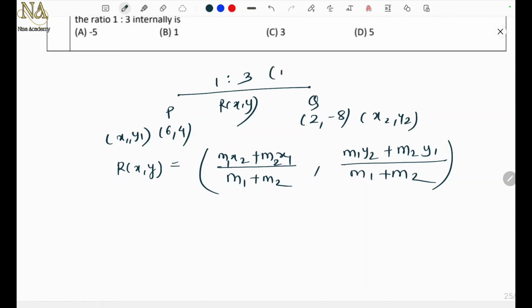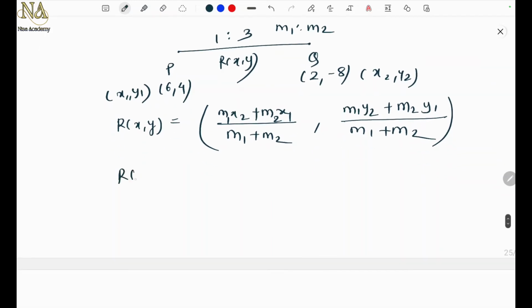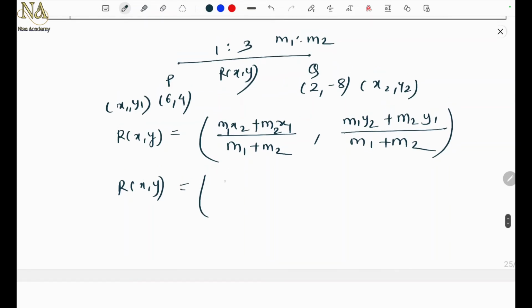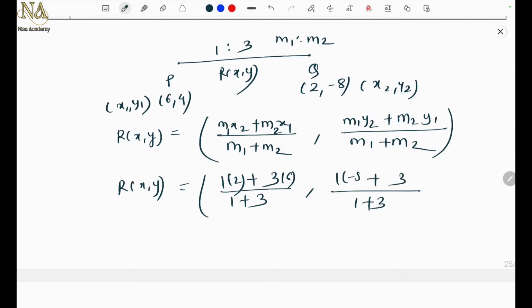We will take this as x1, y1 and x2, y2, and m1 is to m2 is 1 is to 3. So R(x, y) equals, this is 1 plus 3, again 1 plus 3. x2 is 2 and x1 is 6. Then y2 is minus 8 and y1 is 4.